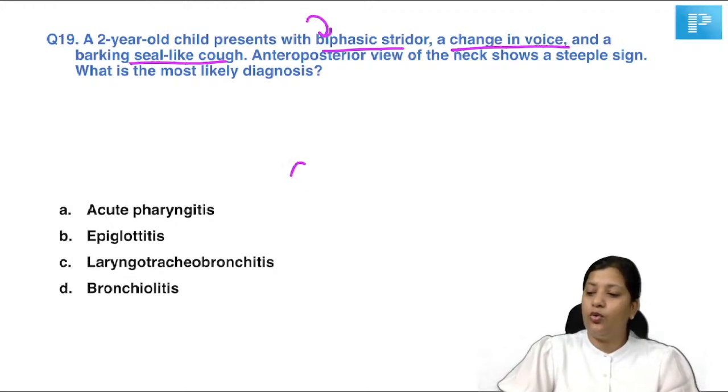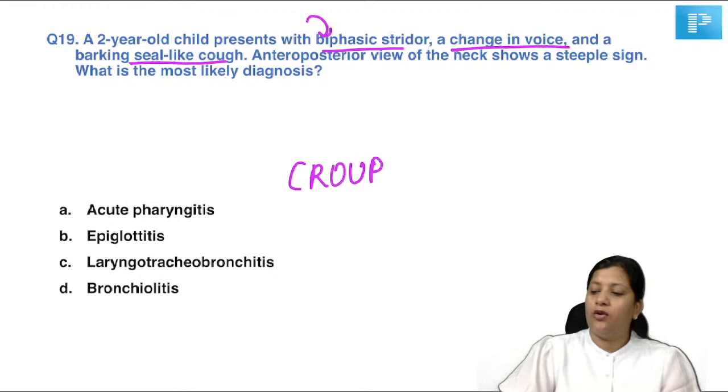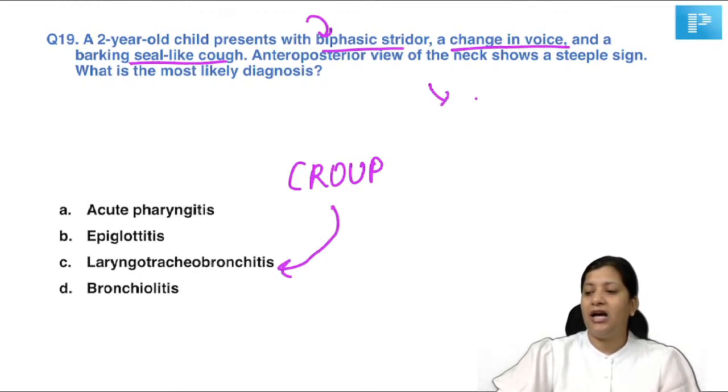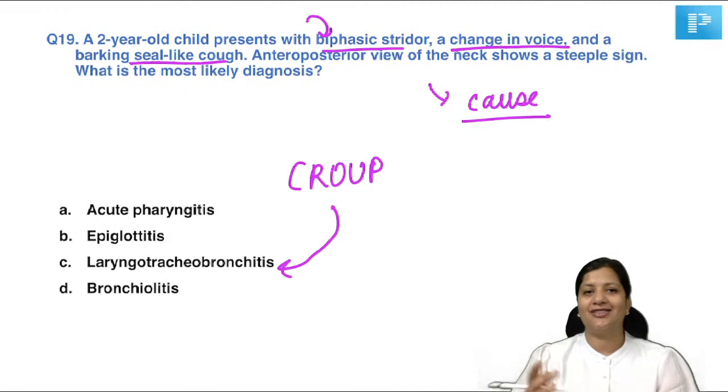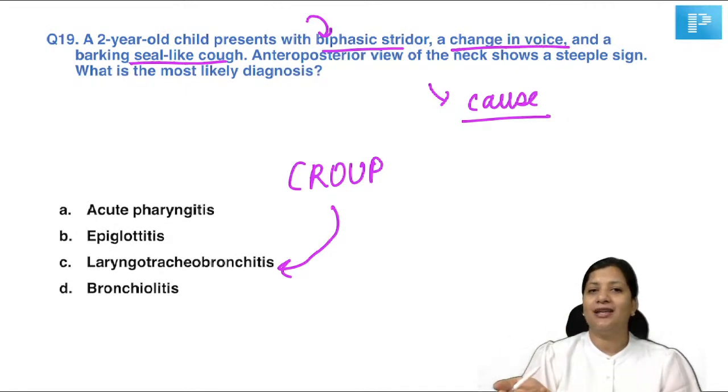The answer is croup. Croup is nothing but laryngotracheobronchitis. Now, if the same clinical scenario is given and if they ask you what is the cause, what will your answer be? Same clinical scenario, 2-year child, biphasic stridor, change in voice, barking seal-like cough, steeple sign. What will your answer be regarding the cause?